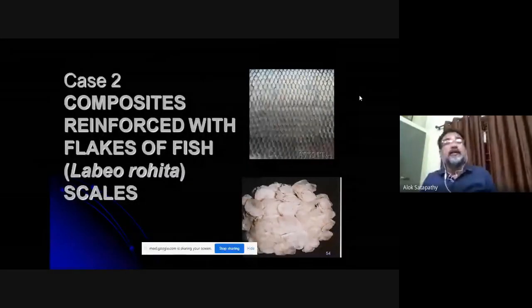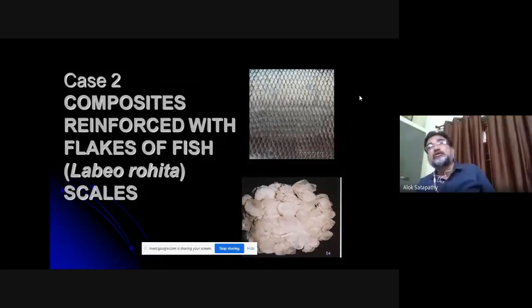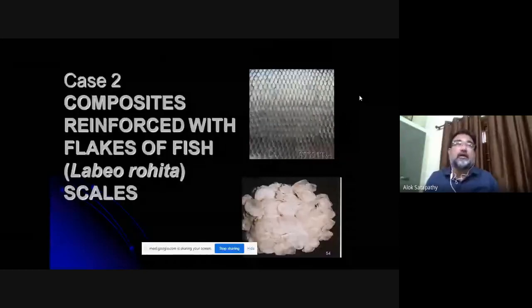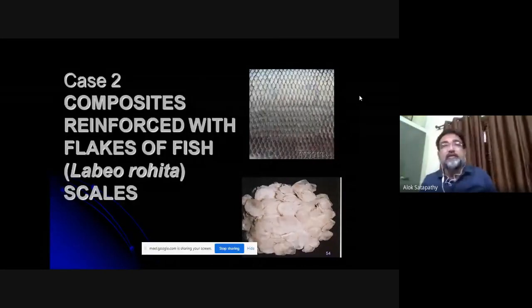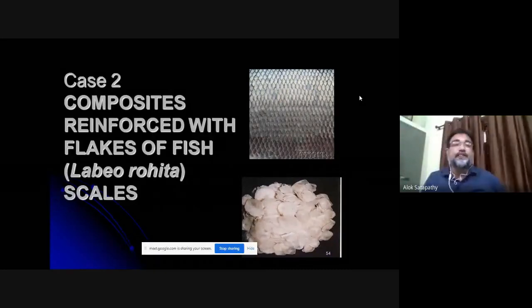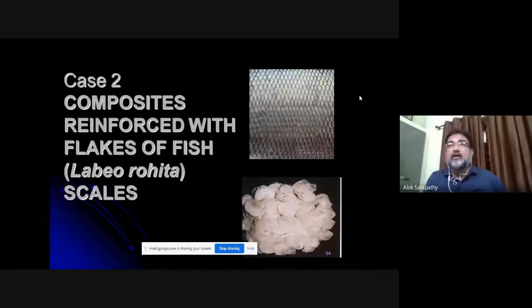Let me come to a second case. So the first one was a bird species, the second one is an aquatic species. Aquatic means the living beings which live in water. The most common aquatic species is fish, and many of us are fish eaters. When we go to a fish market, you buy the fish and ask the seller to remove the scales. Scales means the outer cover of the fish body.